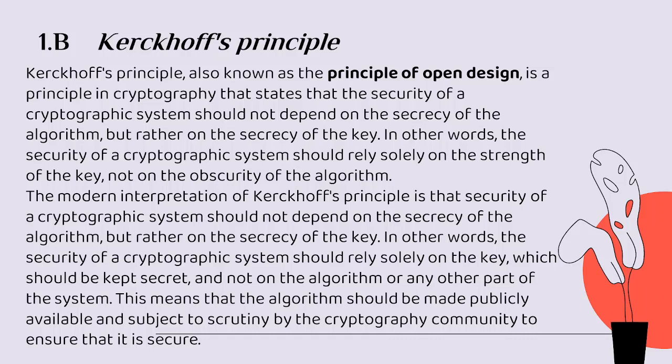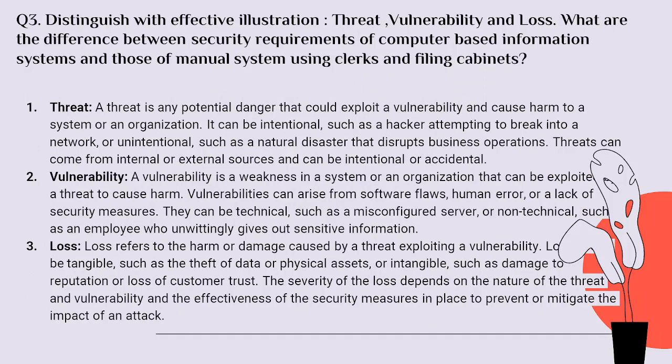Now, the question is: distinguish, with effective illustration, between threat, vulnerability, and loss. What are the differences between the security requirements of a computer-based information system and those of a manual system using clerks and filing cabinets? A threat is any potential danger that could exploit a vulnerability and cause harm to the system of an organization.